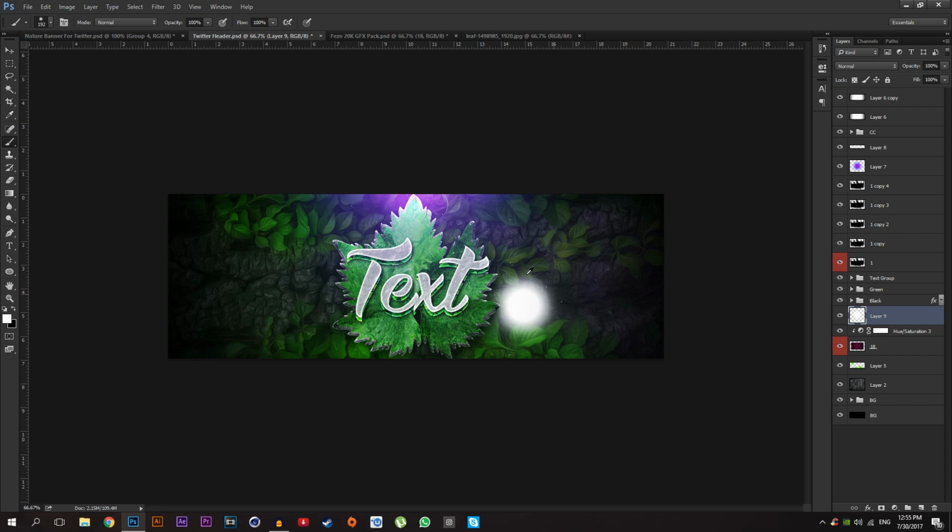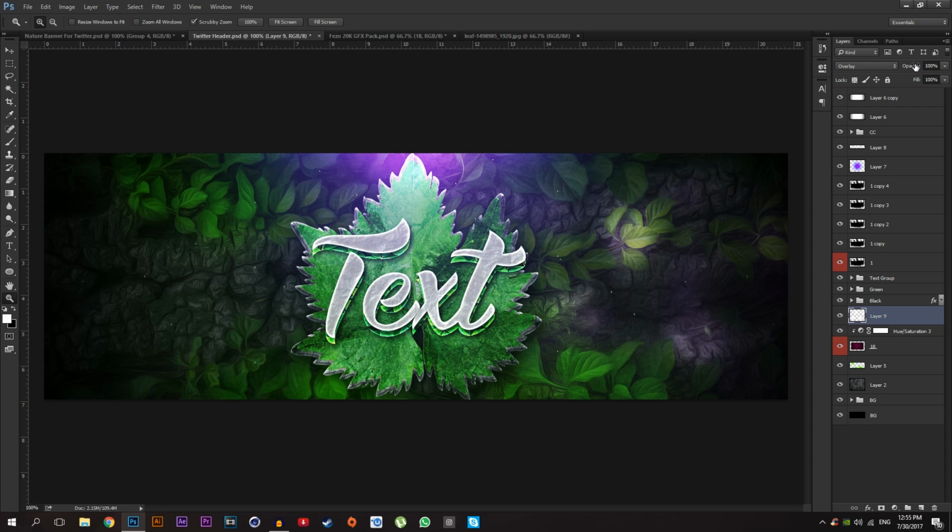make a lighting over there. Oops. Over there like that, and go to blending option and select overlay, and it gives you a really nice lighting effect. And drop down the opacity like 75. Then just select the layer 9 and this stock, press Ctrl G, duplicate it and name the lighting left. Press Ctrl J, duplicate it and name that lighting right.